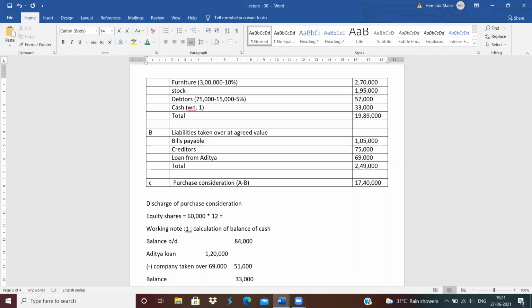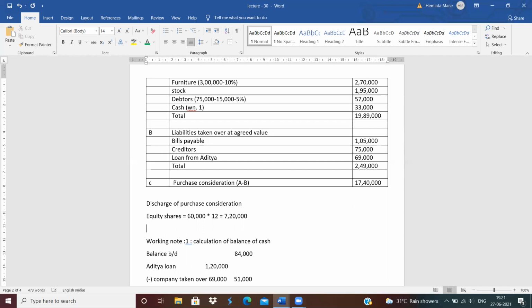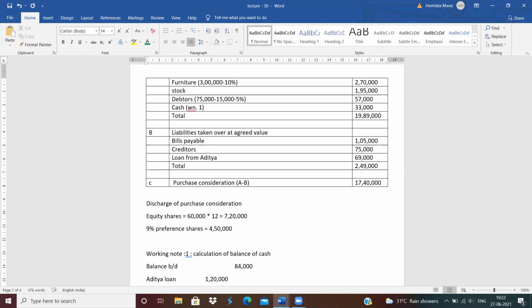So 60,000 into 12. Do the calculation. 60,000 into 12 means 7,20,000 rupees. Okay. Then what? Then they issue preference shares for rupees 4,50,000. So 9% preference shares for 4,50,000. And the remaining amount is issued in the form of debentures, means 7% debentures.